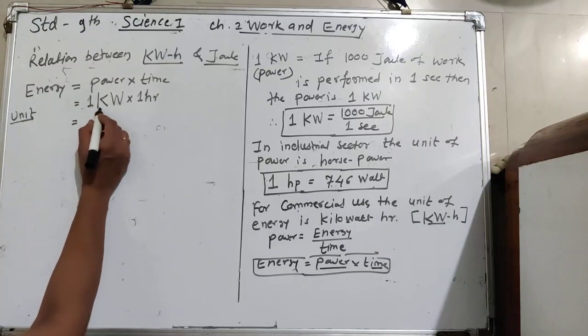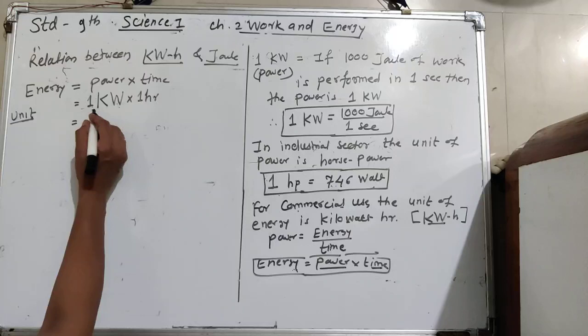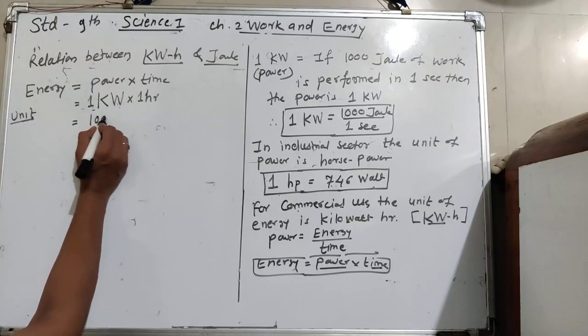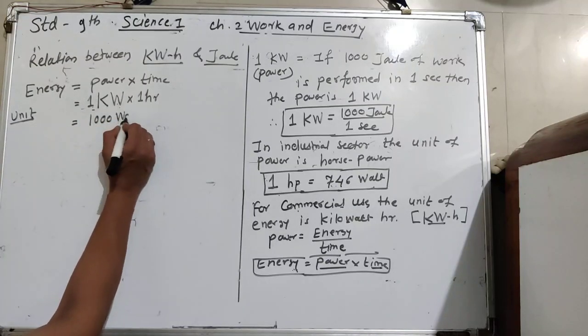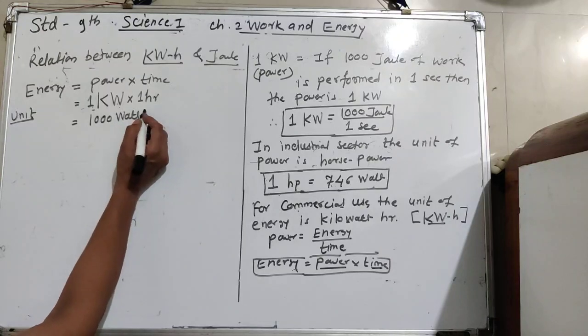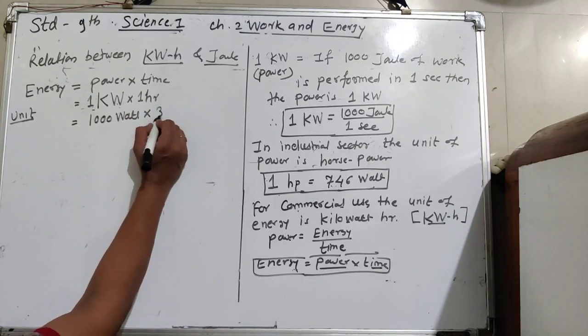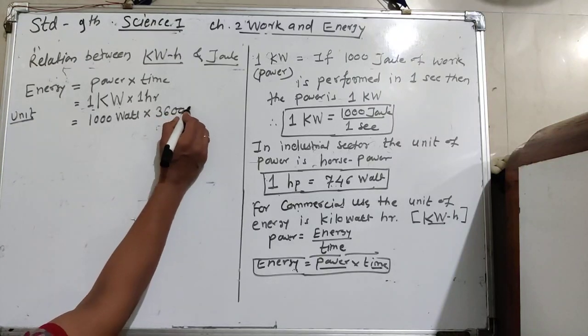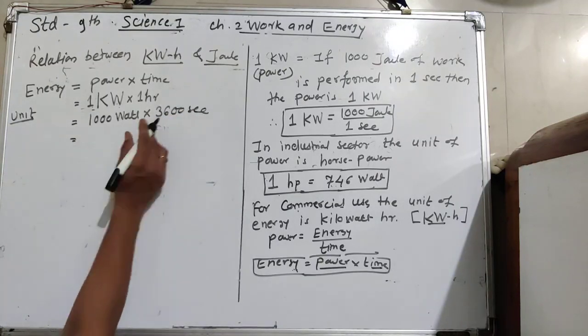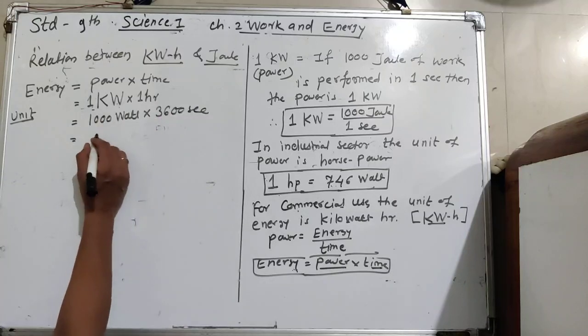Now again, 1 kilowatt means how many watt? 1000 watt. And in 1 hour how many seconds are there? 3600 seconds. Again multiply 3600 into 1000.